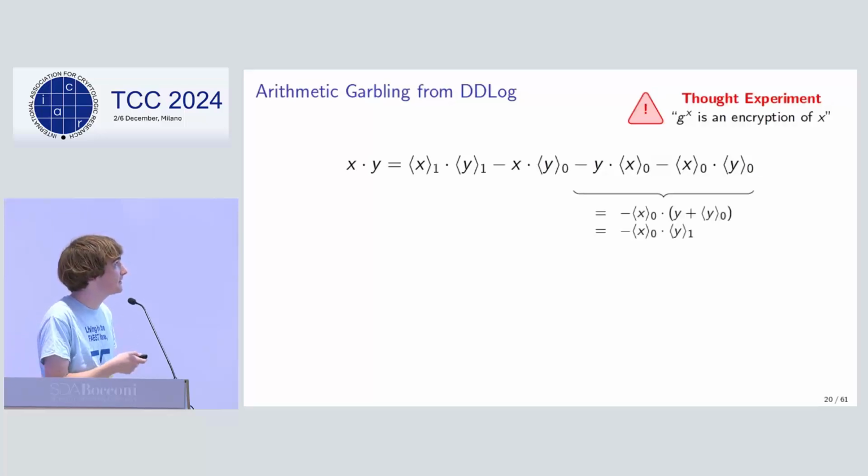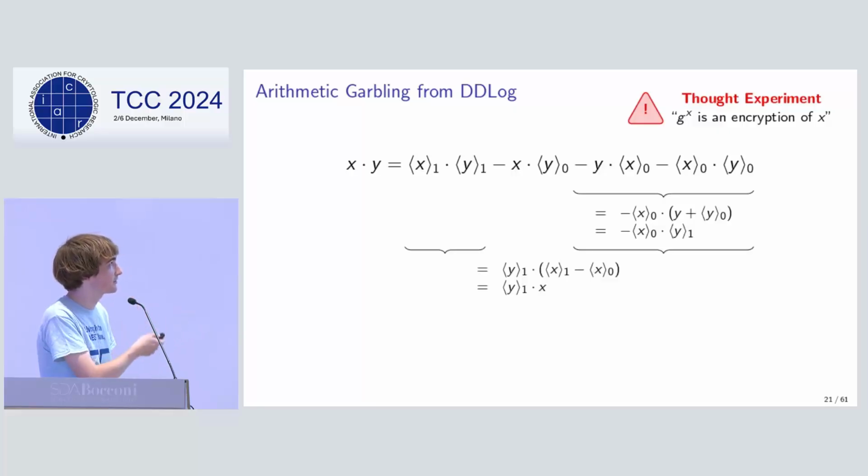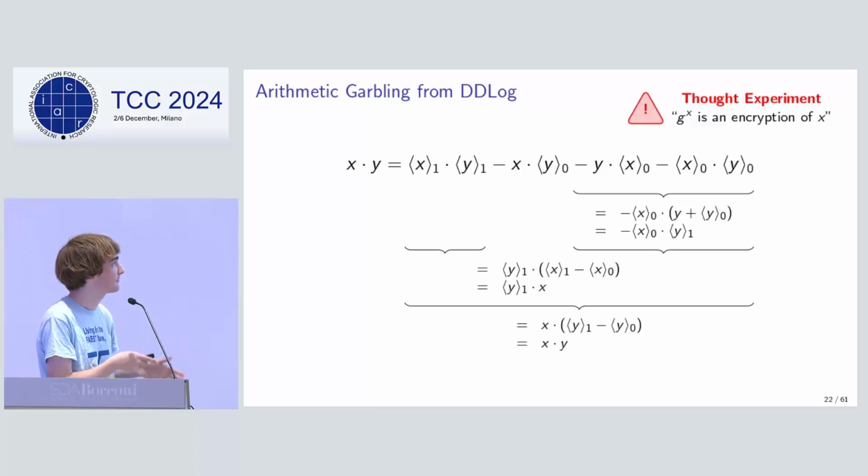So the idea is just that the first term is computable just by the evaluator. The last term is known just to the garbler. And the middle two terms are the product of a value in the circuit with a value that's known to the garbler. All these shares known to the garbler are fixed in advance, so the garbler can send encryptions of them. If you imagine g to a particular value as being encryption, then we can just exponentiate them to shares of the value and take a distributed discrete log to get the cross terms.